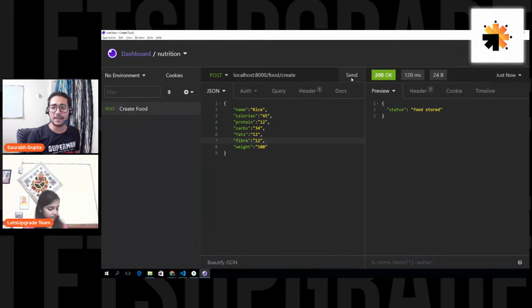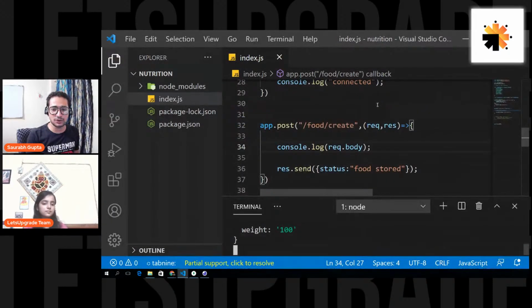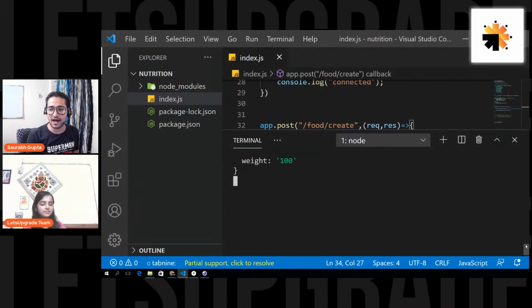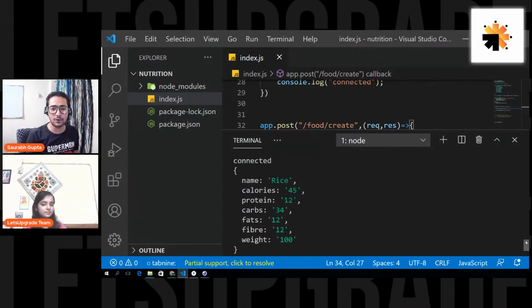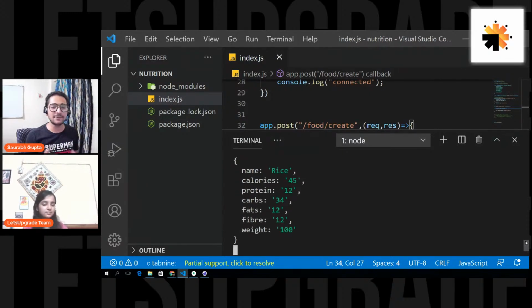Send. We got the response food stored. That's great. But am I printing it on the console? And yes, we are. You can see it here. Here we go. We are getting the exact same data in here in the Node.js server. That means we are actually able to send data from the front end to the back end. And now the last thing that we have to do is we have to store this data into the MongoDB. And that is very, very, very simple. Let's do that as well.